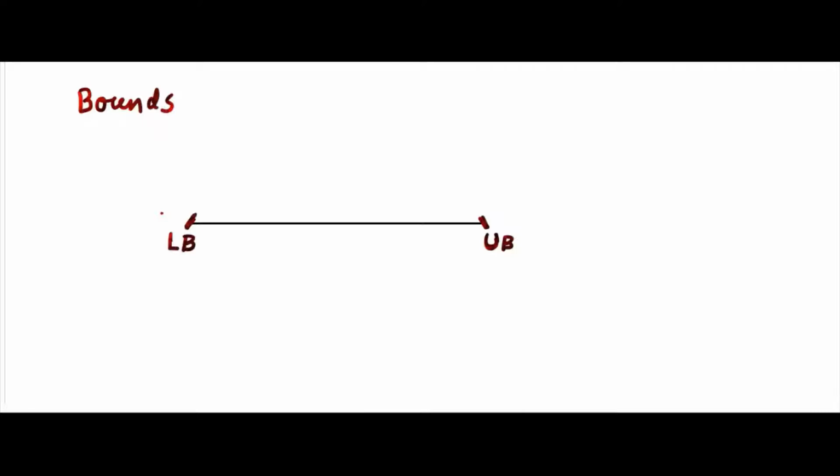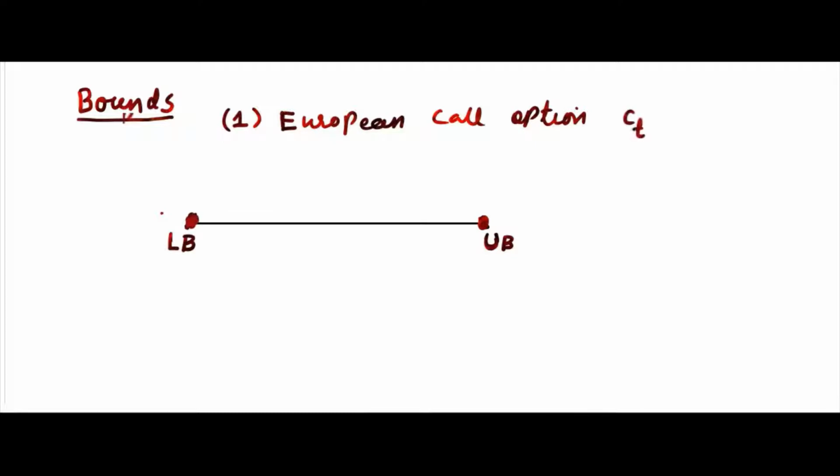Now let's talk about call option. We'll see what will happen in case of call option. If you remember, we found already the lower bound for call option and put option last time. Let me write call option. When I say call option, we mostly talk about European. Now here, if you see lower bound and upper bound, you remember what is the lower bound for call option? That is CT, small ct.